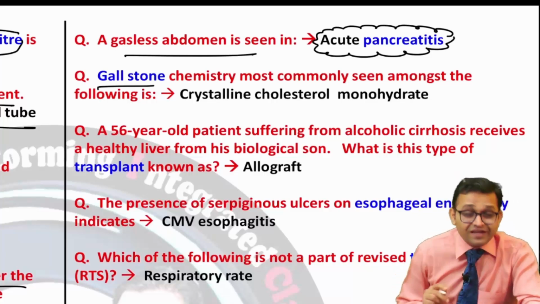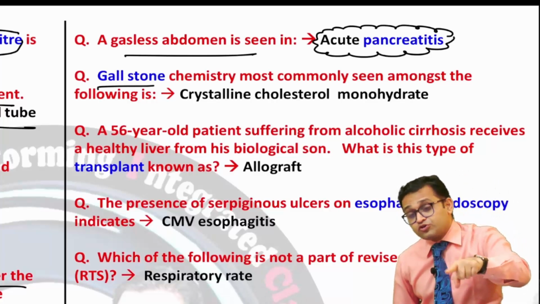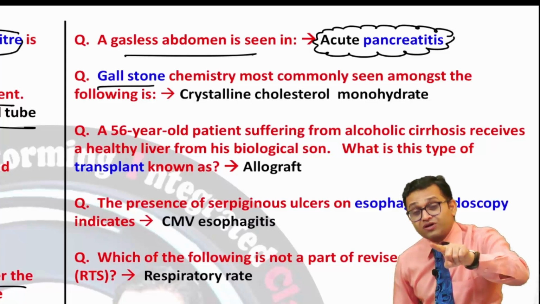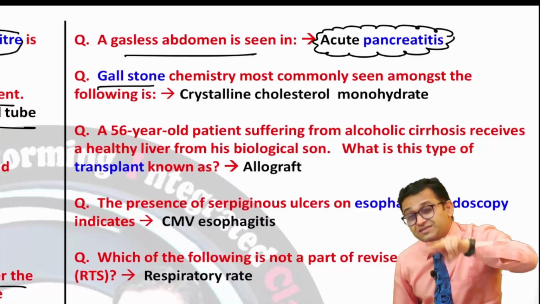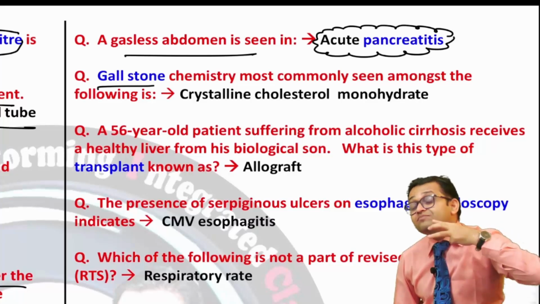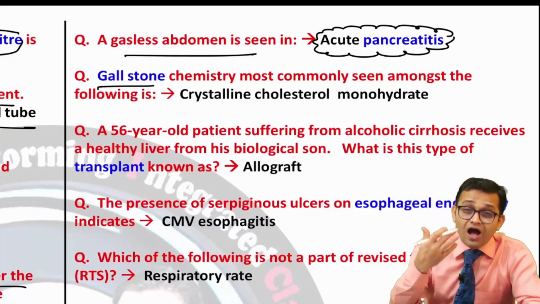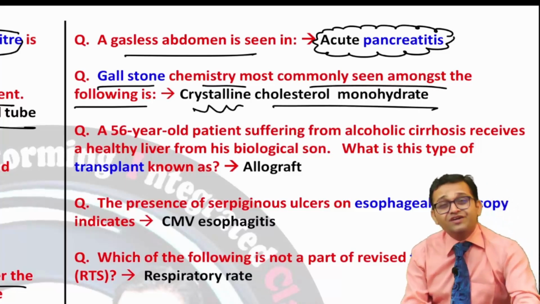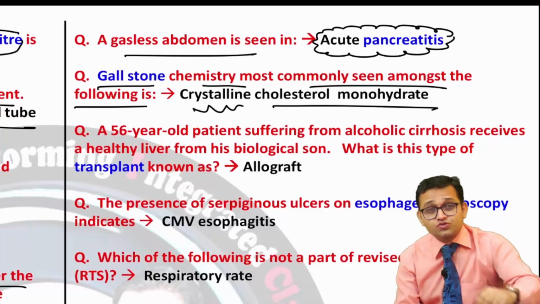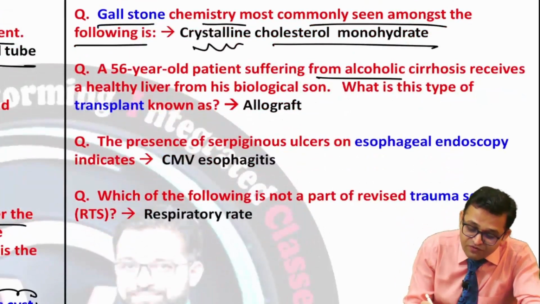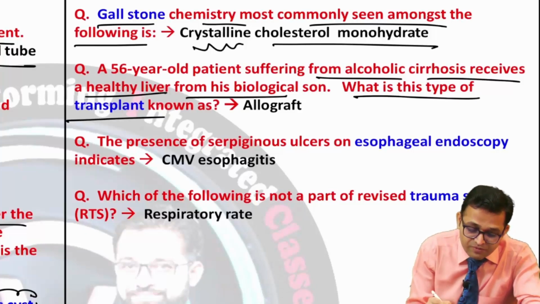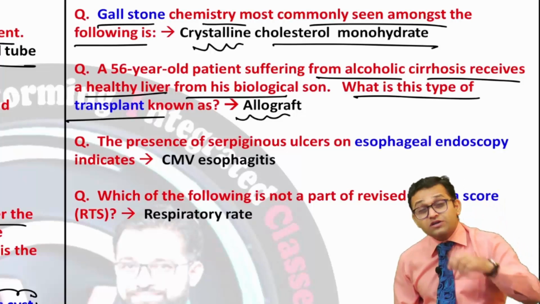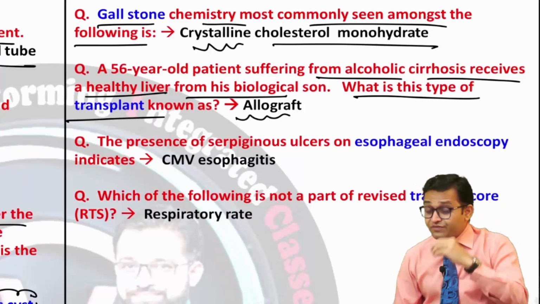Now, gallstone. Again, I am telling you, stone is a very important topic. The gallstone, yes, it is important. Renal stone is an important topic, and one time salivary gland stone was also asked. Sialolithiasis had been asked. Gallstone chemistry: most commonly seen among the following is crystalline cholesterol monohydrate. So you have to look at the classification of gallstones. Now a 56-year-old patient suffering from alcoholic cirrhosis receives a healthy liver from his biological son. What is this type of transplant? Allograft. So you cannot leave the graft, you cannot leave the flap topic.